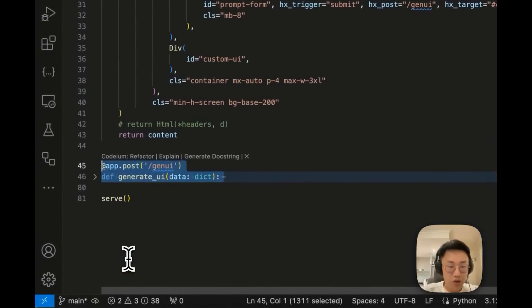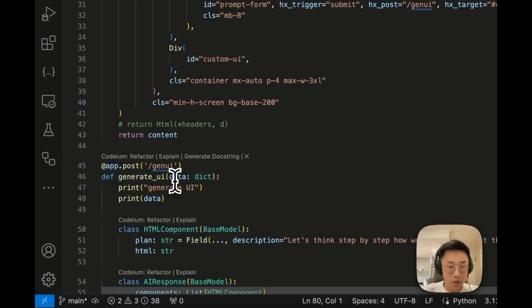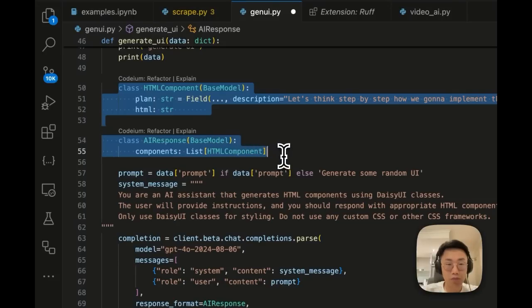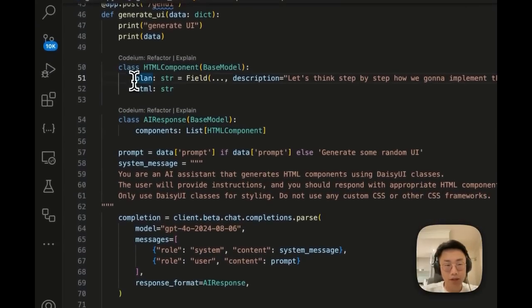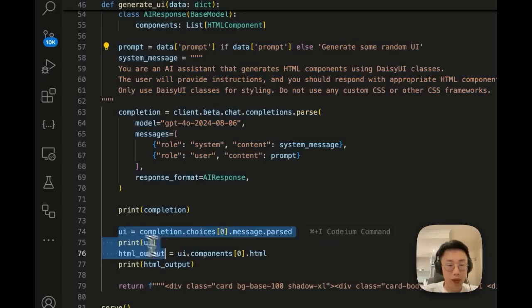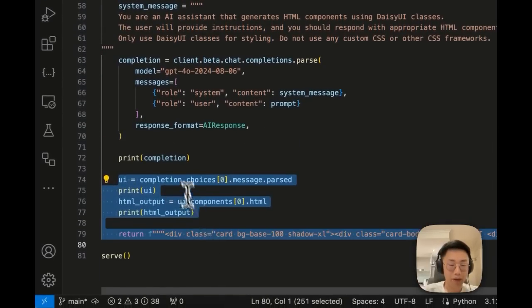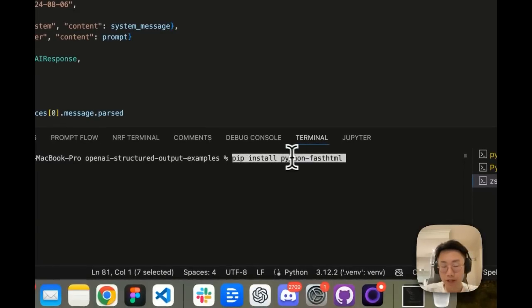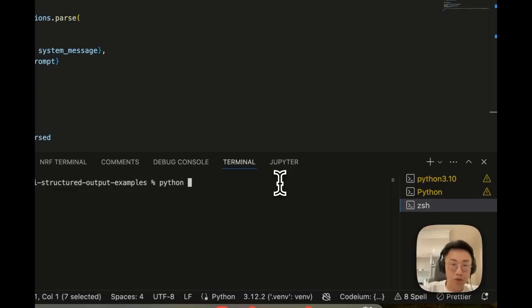And under the GenUI endpoint, I define a function which will take the data that we receive from the form, which is the prompt, and I create 2 simple data structures, which I basically ask the large language model to generate a plan first, and then create HTML immediately. And once it returns a response, we will get just HTML and then put it back. And you can start the server very easily. If you haven't installed FastHTML yet, you can do pip install python-fasthtml. But if you already did, you can just do python and the file name to start a server directly.